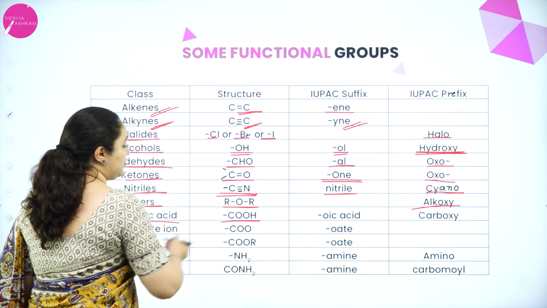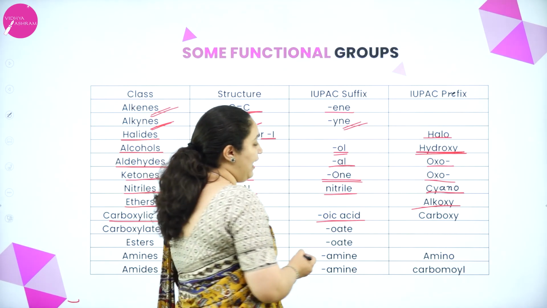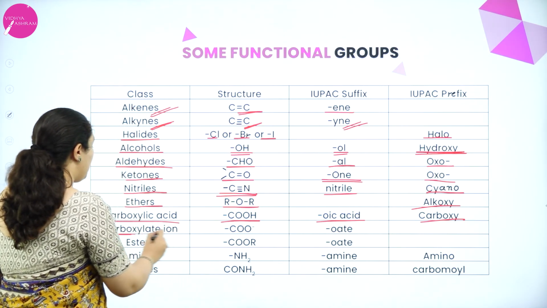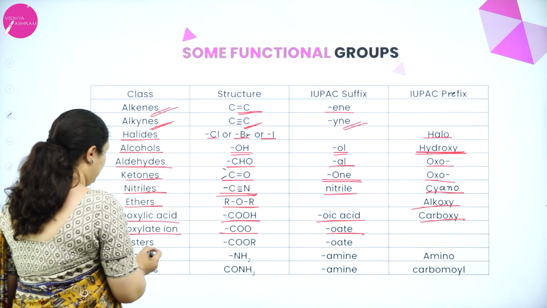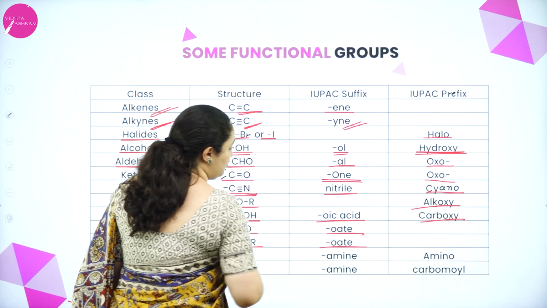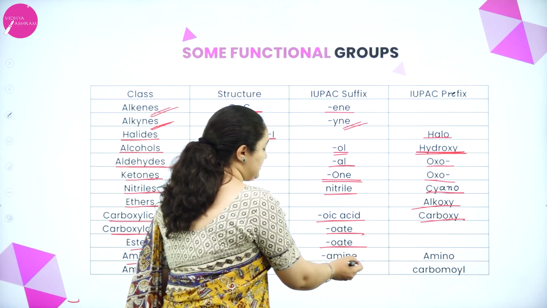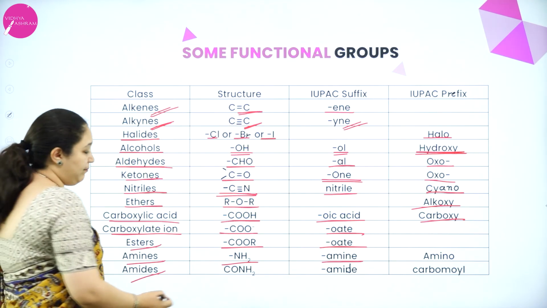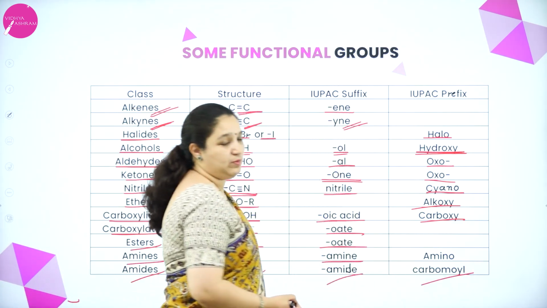Carboxylic acid contains COOH group, oic acid is the suffix, and carboxy is the prefix. Carboxylate ion is COO minus ion, oate we use. Esters are also COOR, so here also we use oate. Amines, NH2 group will be there, so it is amine, or when it is a prefix, it is amino. If it's an amide, CONH2 group will be there, amide or carbamoyl.